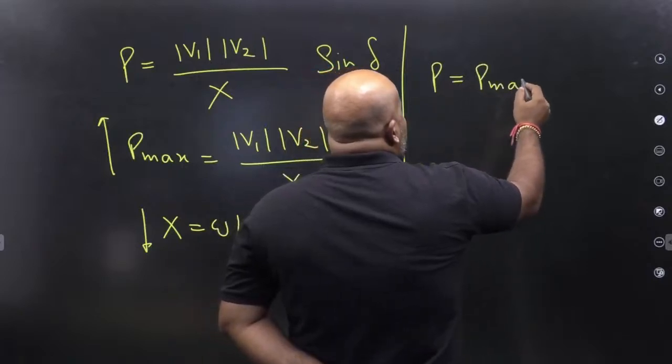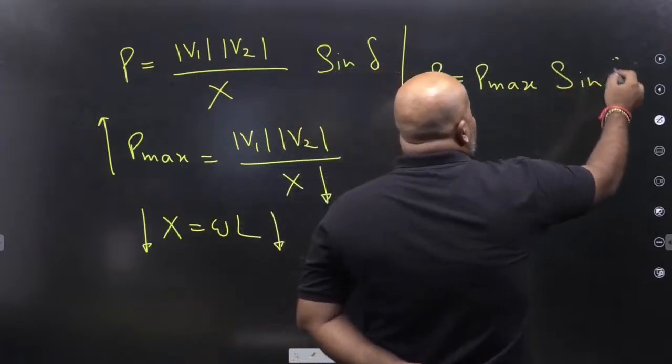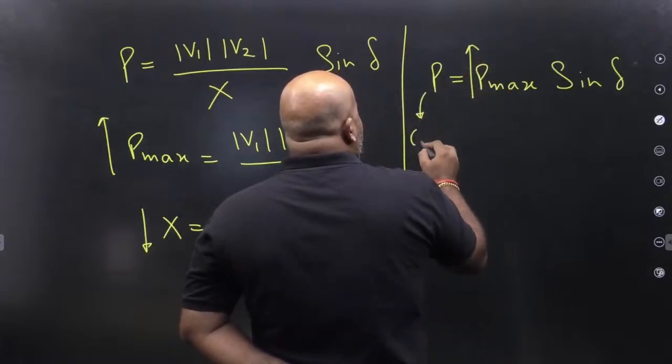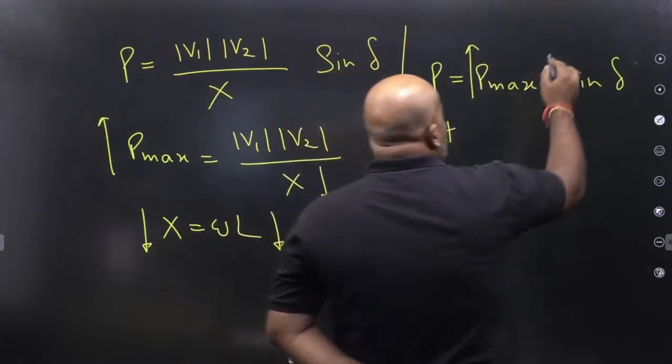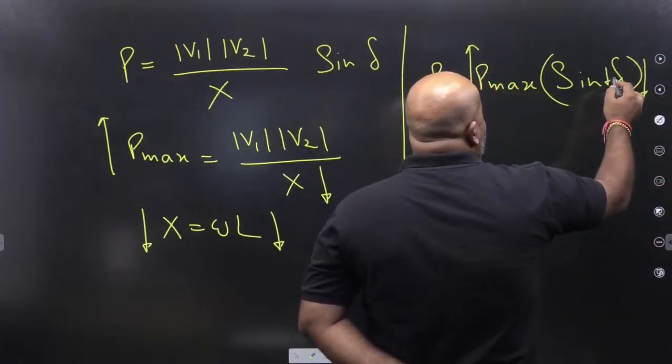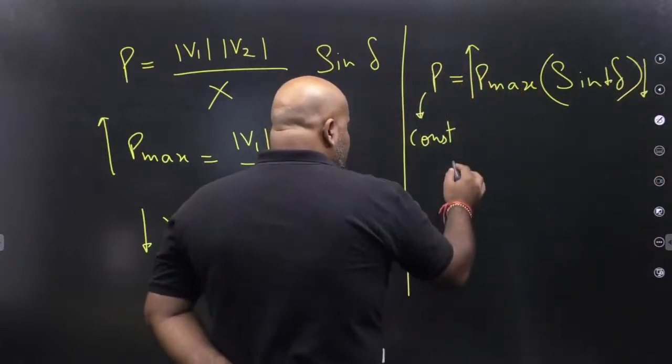P is equal to P max sin del. Sir, P max increased. For a given constant power being supplied, sin del has to be reduced, or del has to be reduced. Del reduced means what, sir?